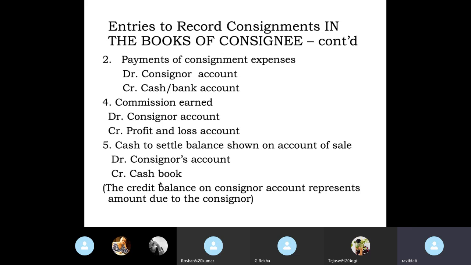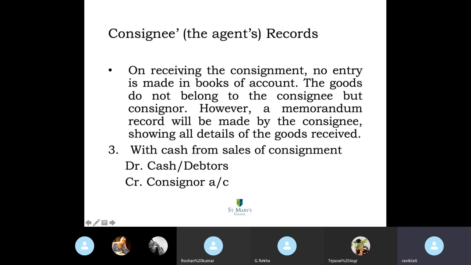Okay, look at this. In the books of the consignee, the consignee's name will not be mentioned anywhere. It is only the consignor's name mentioned. In your case, actually, it is consignee's account debit to the consignor. So in your book, you cannot write your own name. Therefore, you mention it as cash.